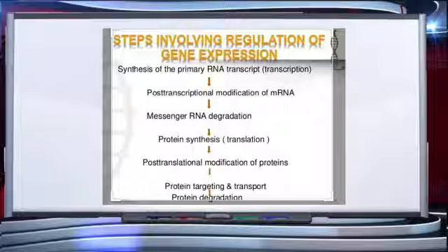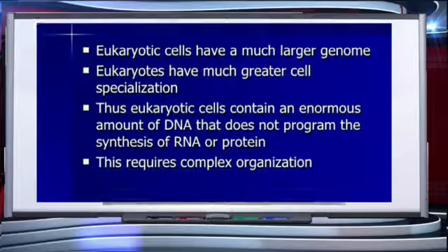Messenger RNA brings genetic information from the nucleus to the cytoplasm, and it takes the information to the ribosomes where the translation process actually completes, that is protein synthesis, and then post-translational modifications of proteins, and then transporting the proteins to the target organs. So these are the different steps involved in the regulation of gene expression in eukaryotic cells.